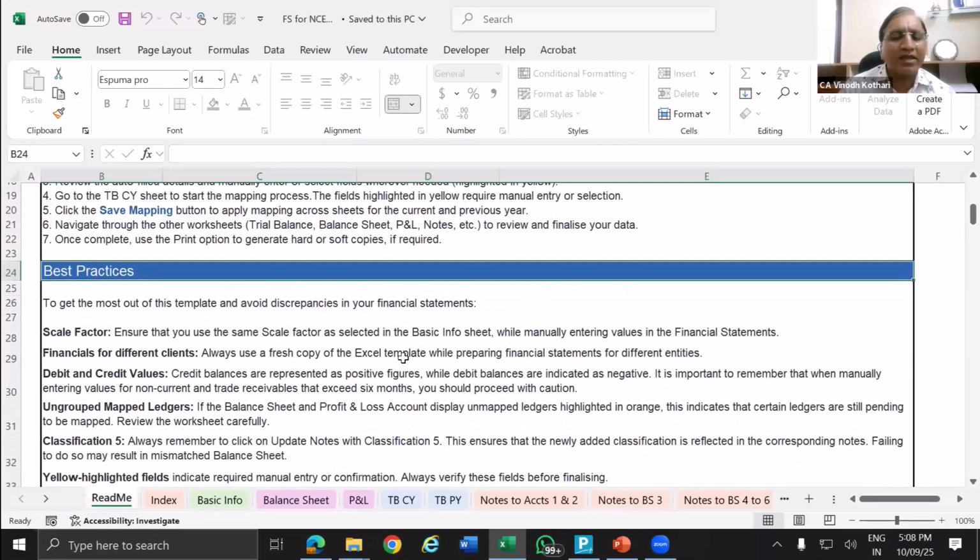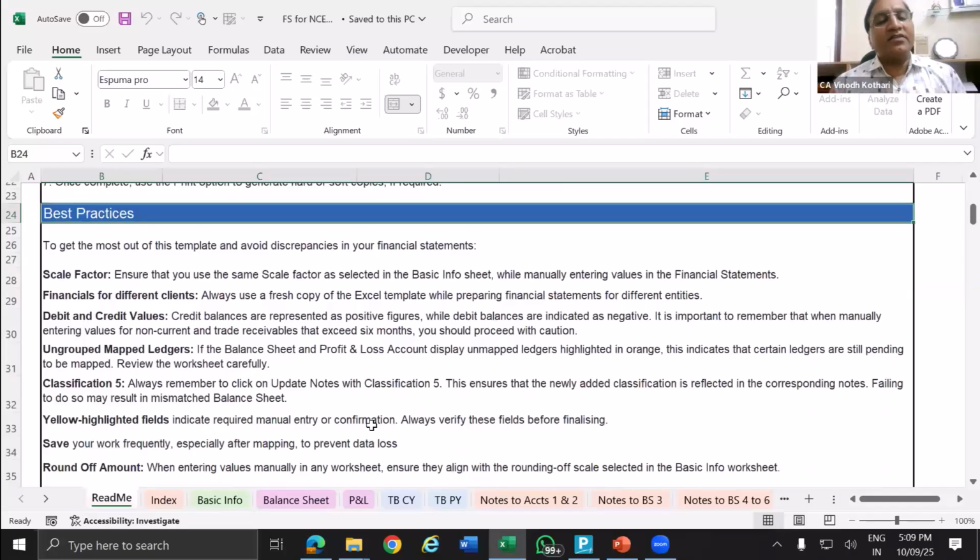They have tried to make it as simple as possible, but because of some technical problem, we may initially find some difficulty to map the ledgers. In some advanced cases, there may be some different issues also. It depends on a case-to-case basis. So what are the other things in this advantage? One is the scaling factor. It gives you the option of scaling. Scaling factor means hundreds, thousands. That also it gives you. You can provide it in the basic information.